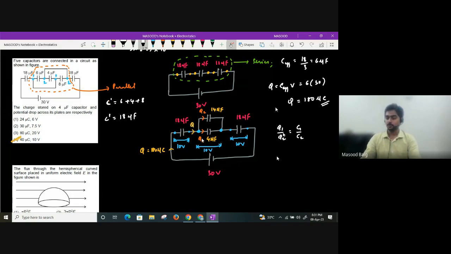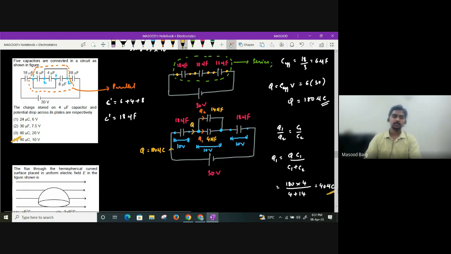They're asking us to find the Q1 value. What will I get as the Q1 value? I'll get it as total charge into C1 divided by C1 plus C2. What is total charge? 180. What is C1? 4. What is C1 plus C2? 4 plus 14, which is 18. So 180 by 18 will be 10. 10 into 4 will be 40 microcoulomb. Is that clear? Did you understand?